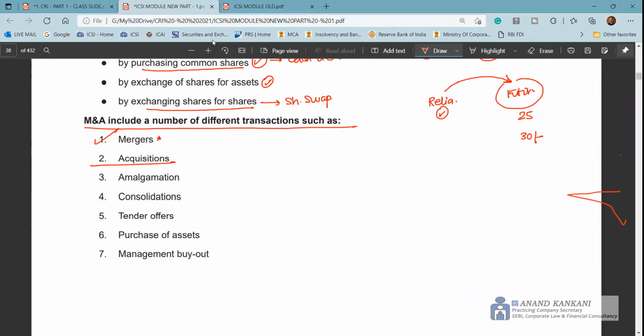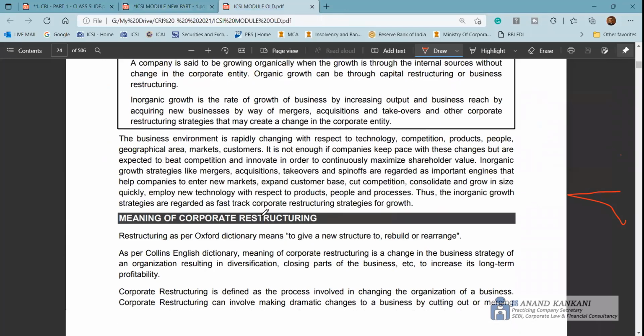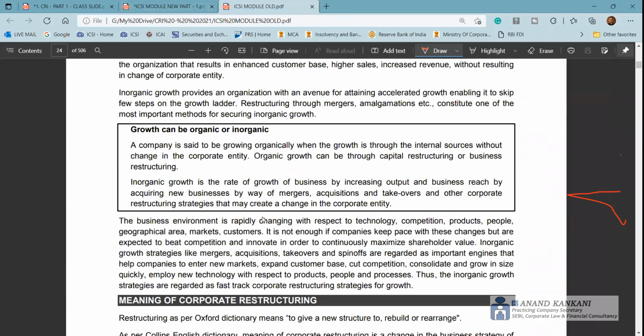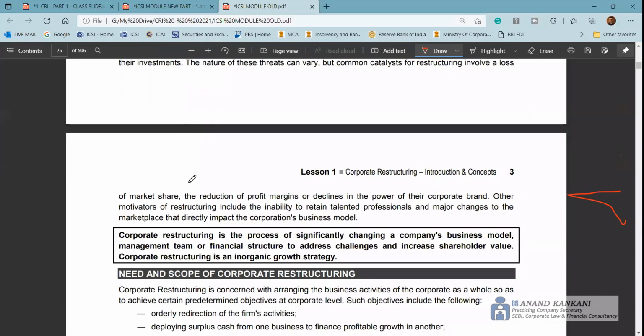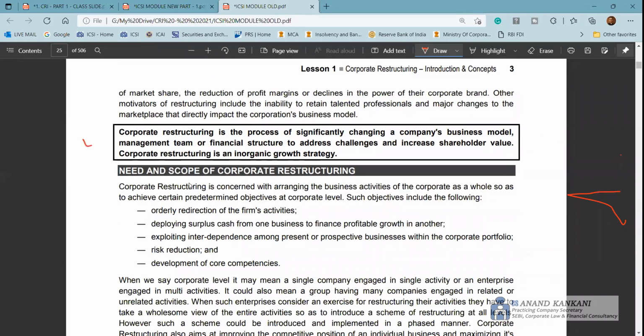So this is the same question which you are going to find in the old syllabus. Okay, so in the old syllabus, the same paragraph which was there in the new syllabus, inorganic growth, right? Thereafter, if you see, you again get this question as a comment. Corporate restructuring is a process of significantly changing the business model.